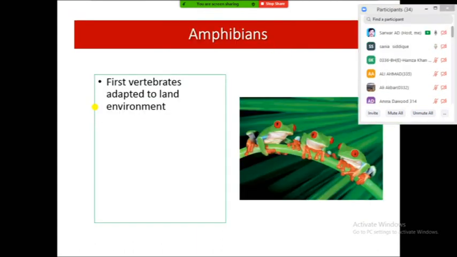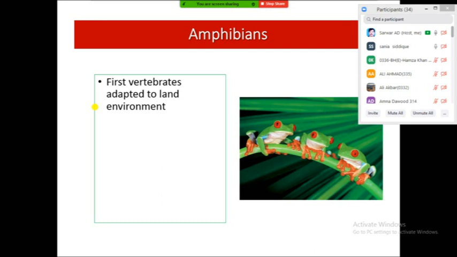They were the first vertebrates adapted to the land environment. These are the organisms considered to have first evolved on the terrestrial environment, meaning they adapted their body to survive on land. Living on land generally requires various adaptations in the animal body. For example, there is variability of temperature, variability of oxygen concentration and other parameters which are components of the ecosystem. They may be biological components or non-living components, and they influence life on land.